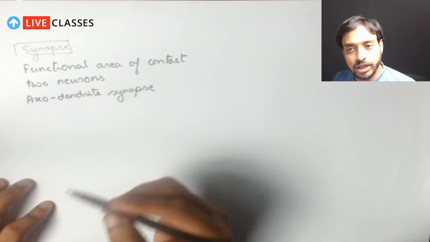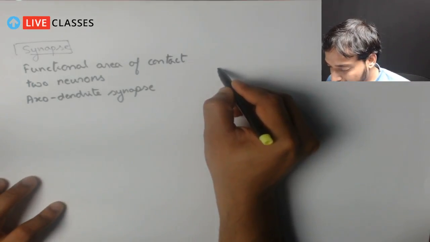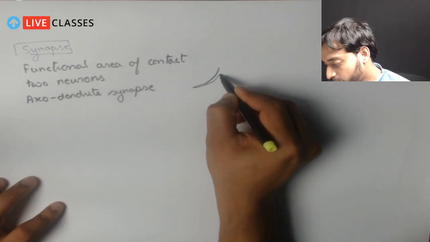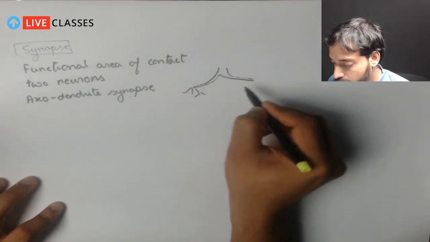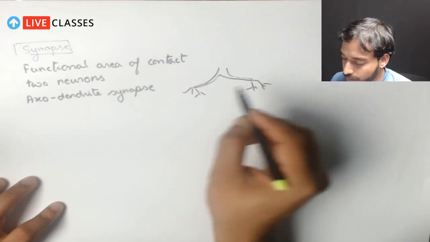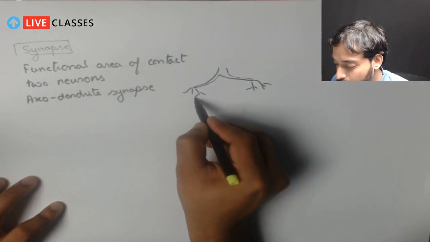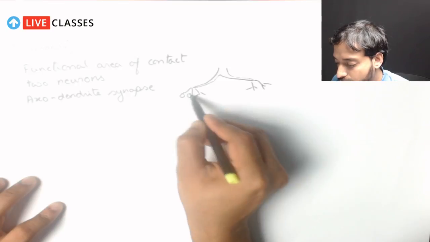If you just recall the structure of the neuron, let's just draw the end part. This was the end part we were seeing. We have discussed that this is the terminal end of the axon where there are certain bulb-like things.